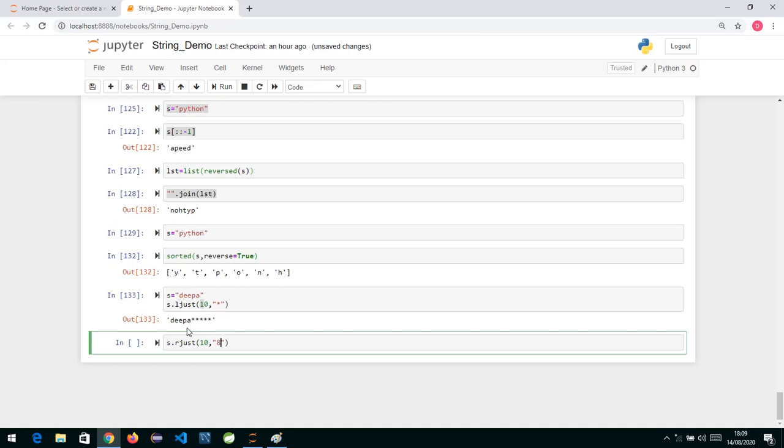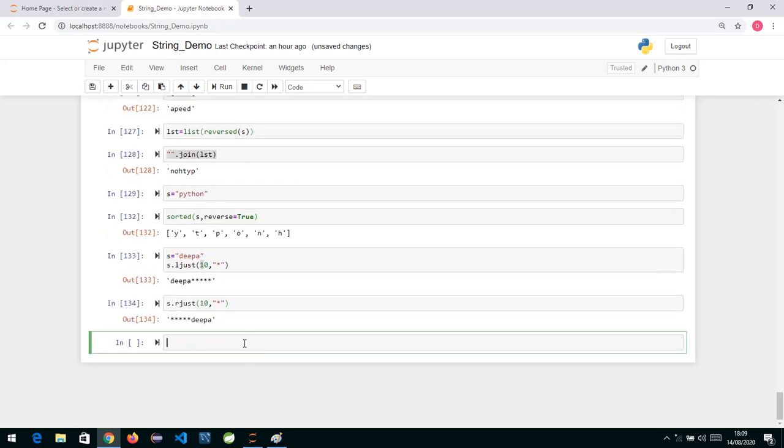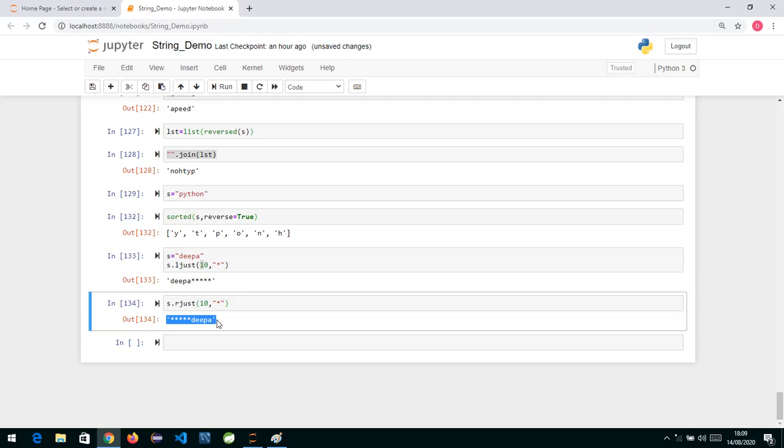Now we have left justified and right justified. Now if I write right justified, we can see that as we have specified 10, it is occupying 10 character spaces. Out of the 10, the first 5 characters are stars, because the length of Deepa is 5 characters, and the rest 5 are the actual string.